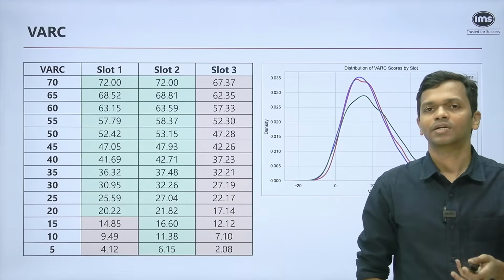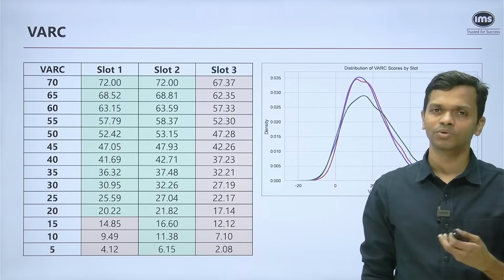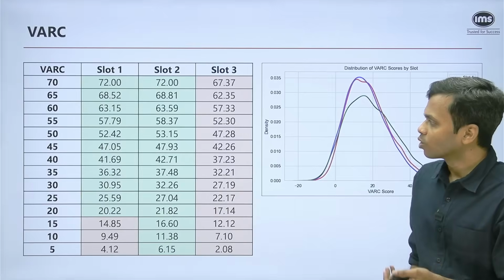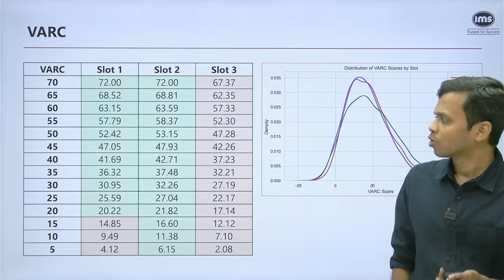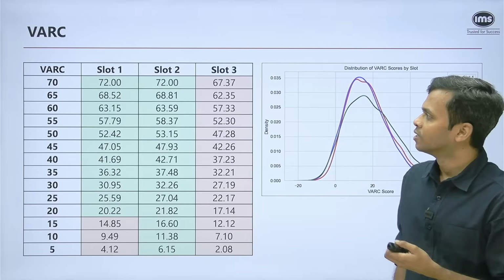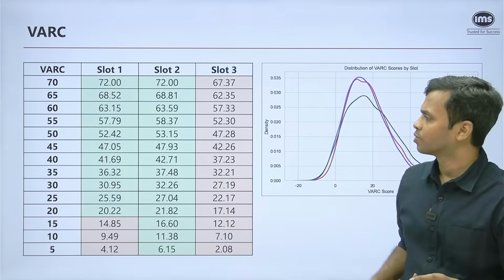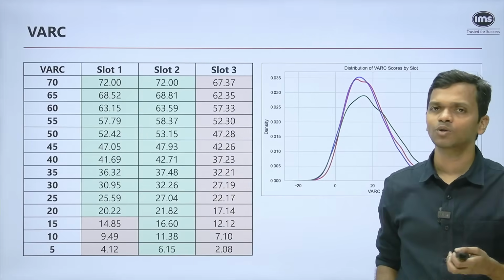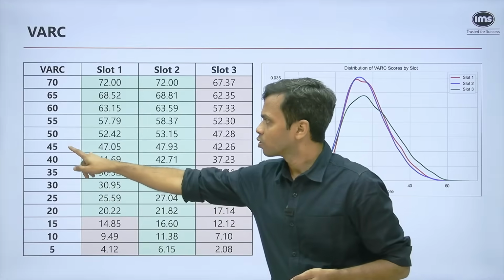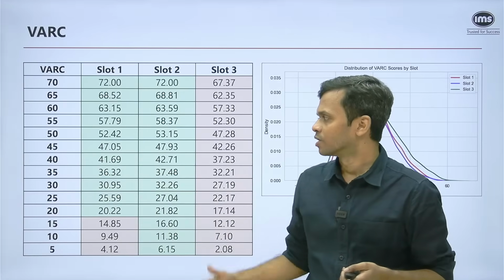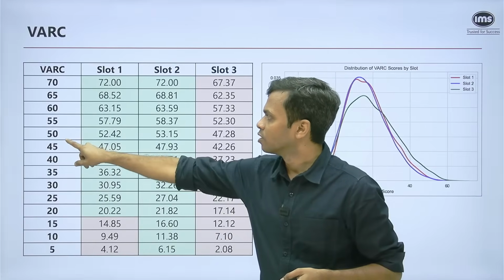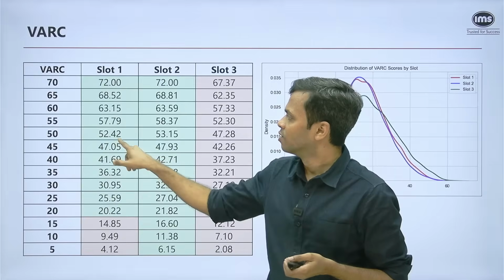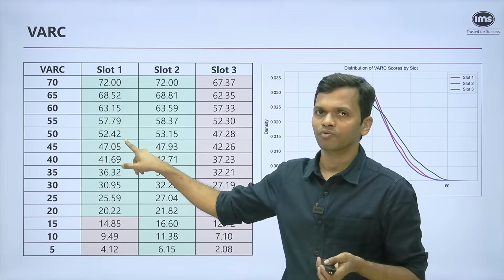Basis the data that we got, we performed the same calculations that IIMs do when it comes to scaling. What you see is mostly for slot 1 and slot 2, right? When you look at the VRC scores, the first column, the VRC column that you see there, these are basically raw scores. Just to give one example so that everybody understands what I'm talking about, a score of 50 in VRC in slot 1 will get scaled up to 52.42.